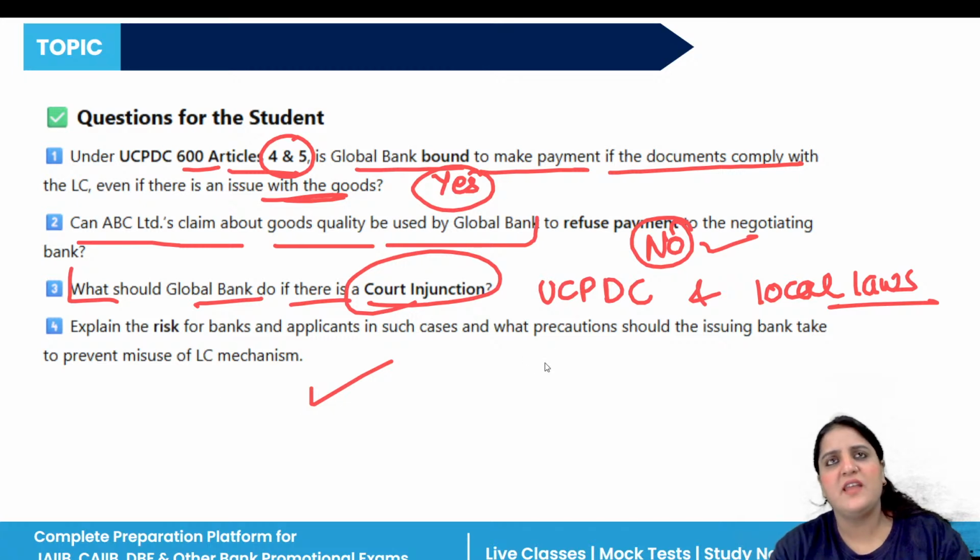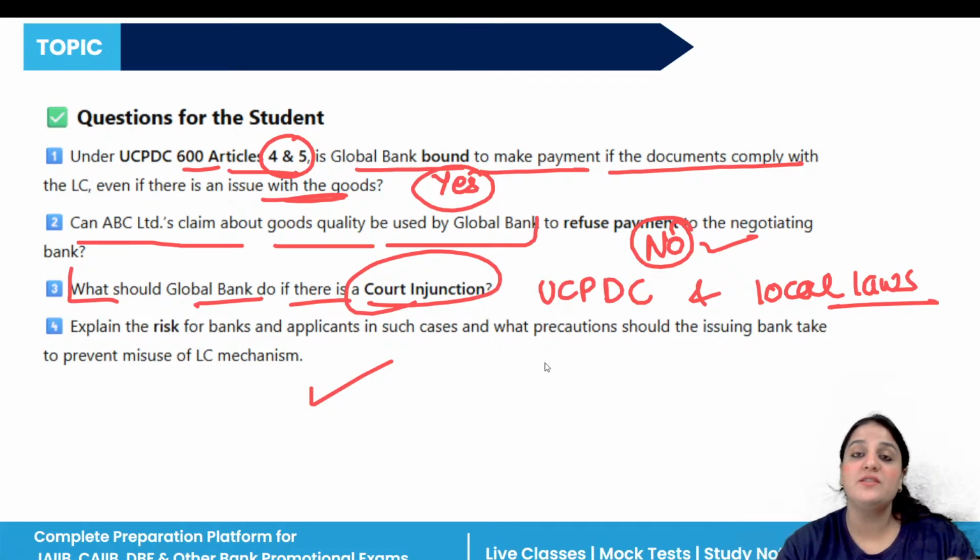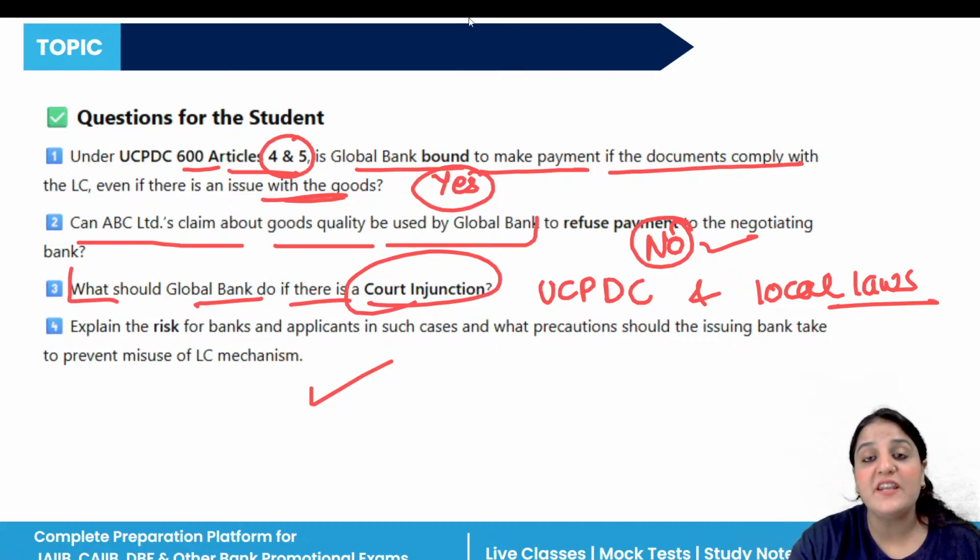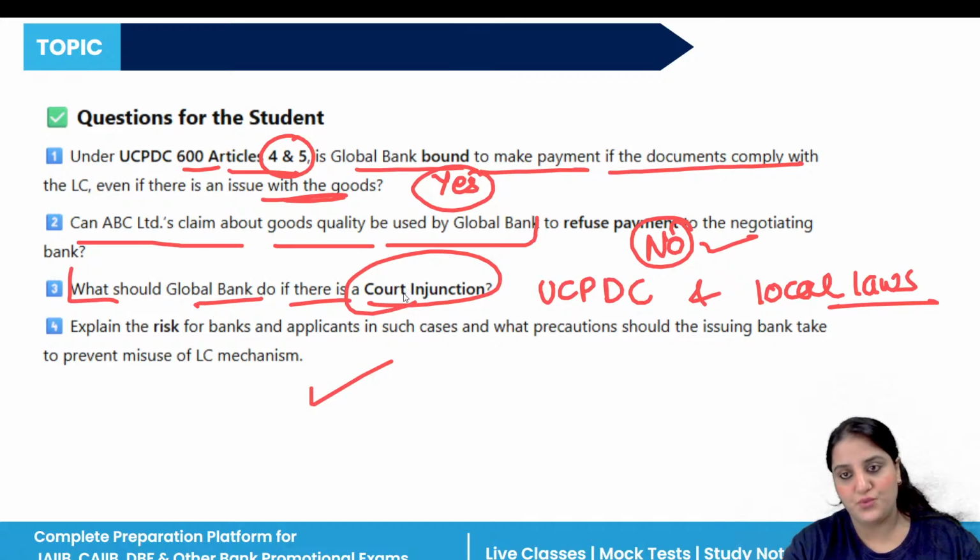Risks are there. The issuing bank risks default by the applicant if the injunction delays the payment, obviously, and the negotiating bank or confirming bank may not get paid on time, which creates legal issues or reputational issues. So what are the precautions? Basically, proper education should be there.